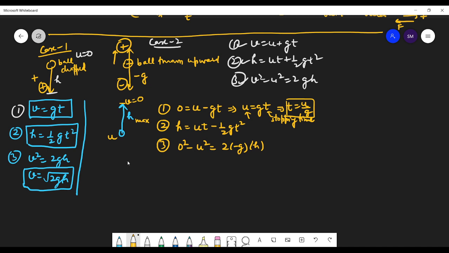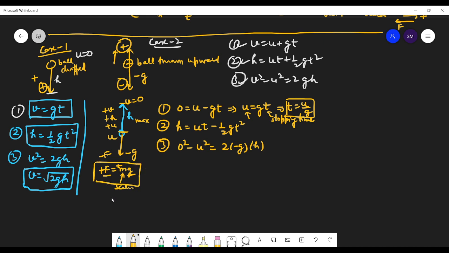Students, let's make things very clear. g is in the downward direction because the force is in the downward direction, so g is negative, and force is also negative. The things which are in the upward direction, like v, are positive v. Height is in the upward direction, so positive h. u is in the upward direction. These are vectors, but they are in the upward direction, so they are all positive. But as the force is acting downwards, g is along the force, because F is equal to m into g. Force and g are in the same direction, so vector equals vector. m is a scalar quantity. So students, if I have a positive sign here and a positive sign here, it means both are in the same direction.